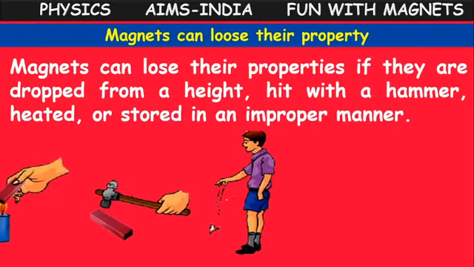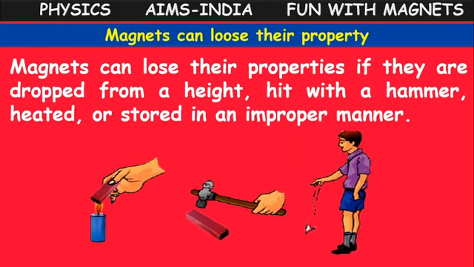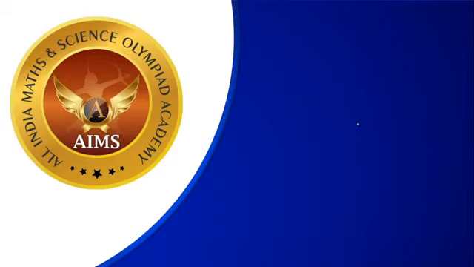Magnets also lose their property when they are heated, or when they are dropped from a certain height, or stored in an improper manner. In that case also, they lose their magnetic property.